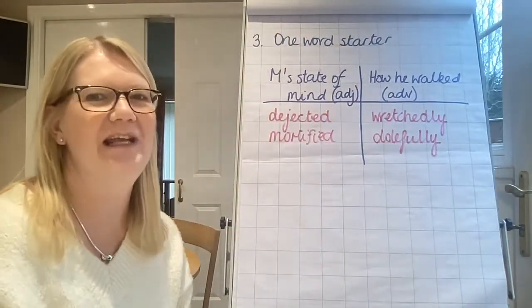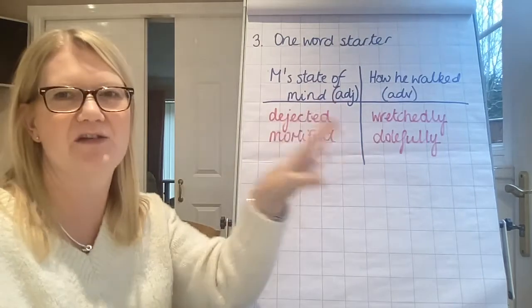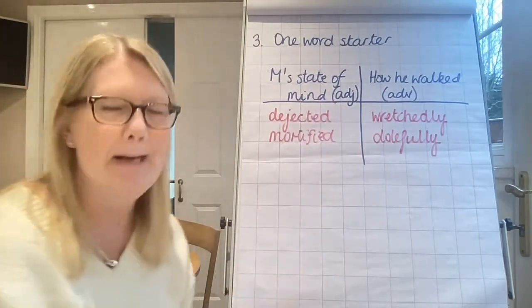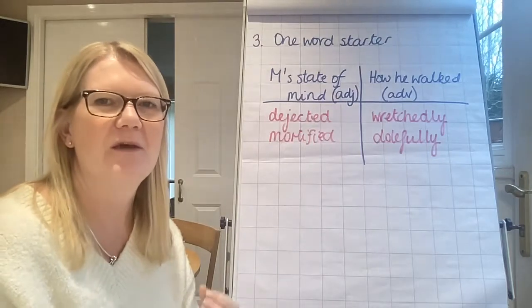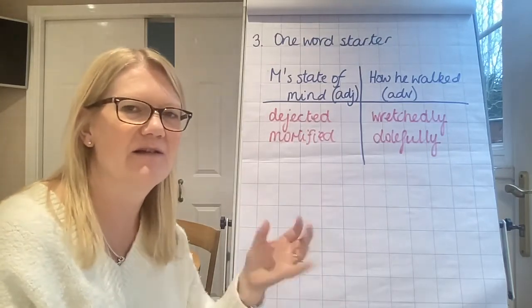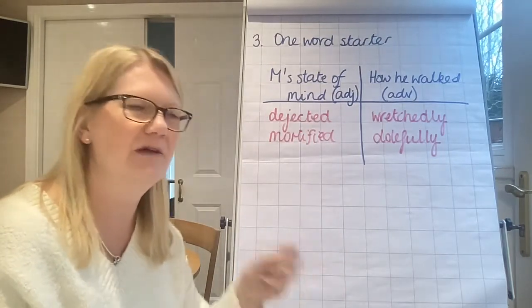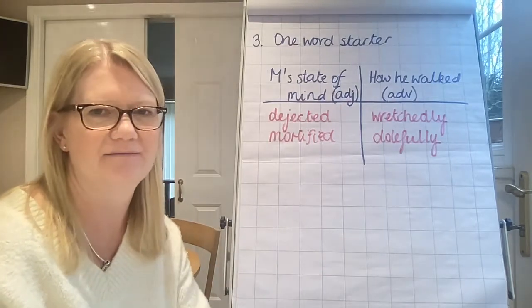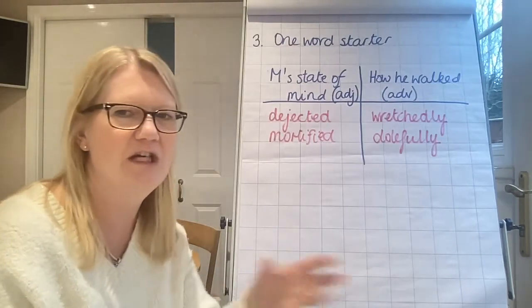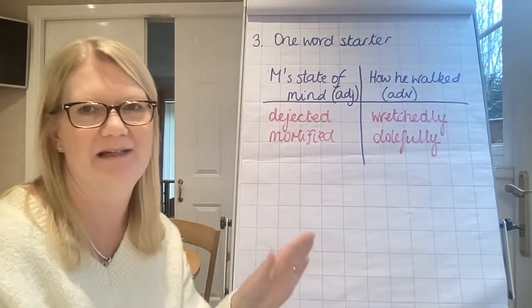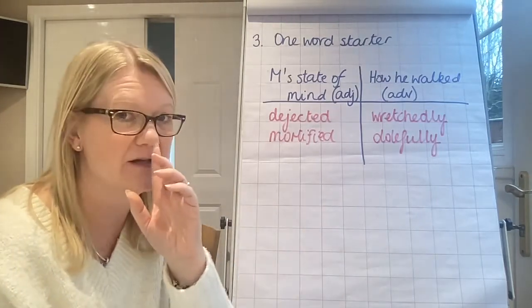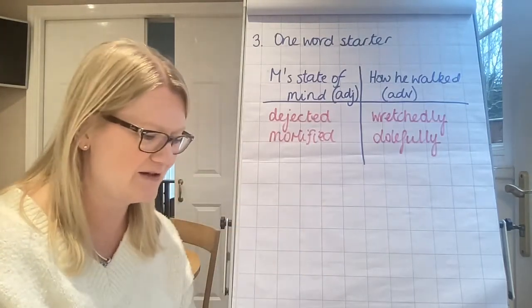Okay, chunk 3, and we are looking at a one-word starter for our sentence. We're going to make sure that we don't revert back to having subject verb at the start. Malcolm did, Malcolm thought, Malcolm said. The train left, she did, the paper slapped her in the face. Okay, we're moving away from that. So we're having a one-word starter.